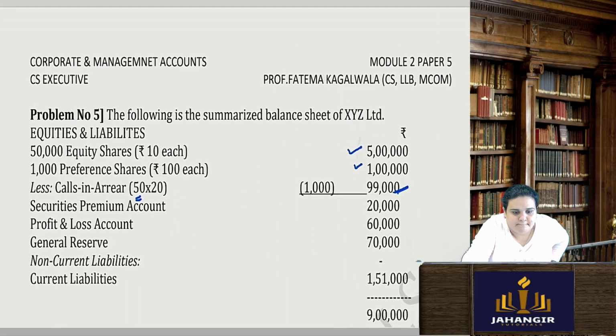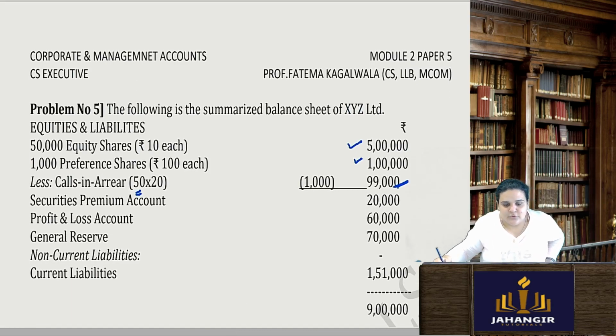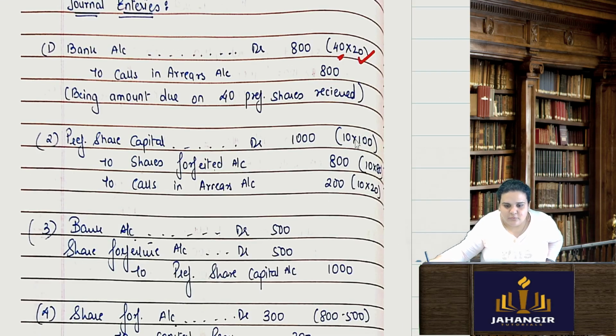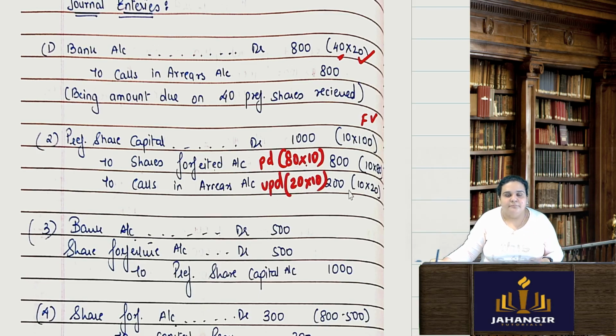See, rupees 100. So I'll cancel it also at face value. So number of shares is 10. Face value is 100. To share forfeiture account, how much have I received? 80 rupees. 20 rupees is calls in arrears, no? So amount paid is 80. So 80 into 10. And calls in arrears, unpaid amount, 20 rupees is unpaid into 10, 200.